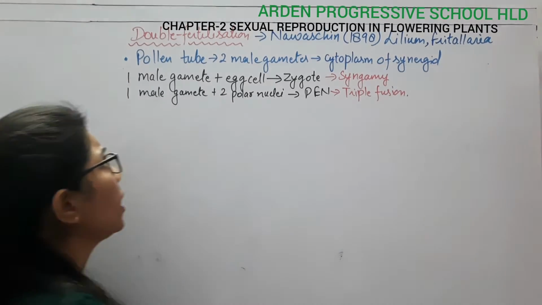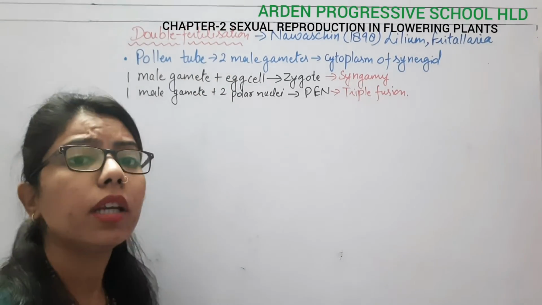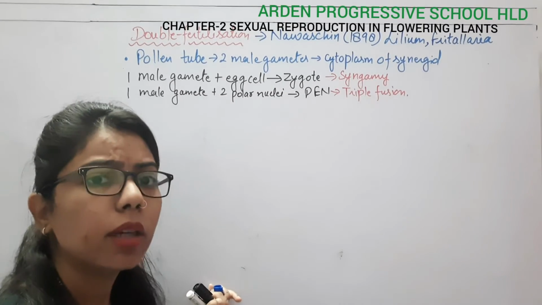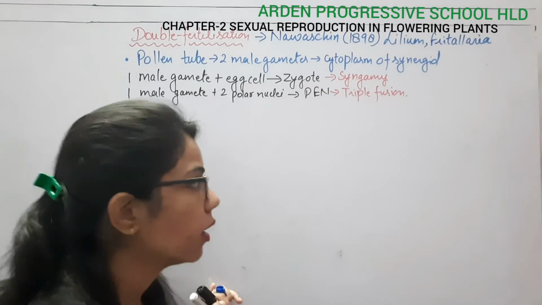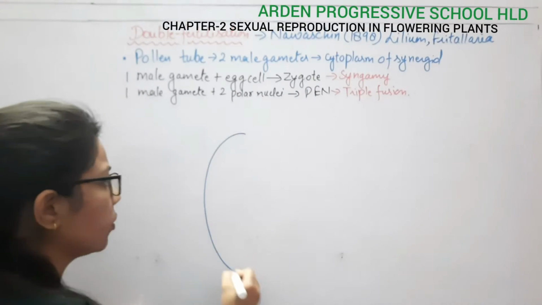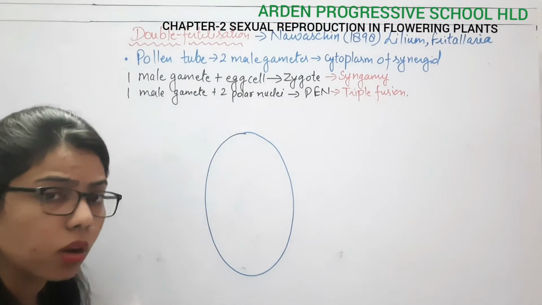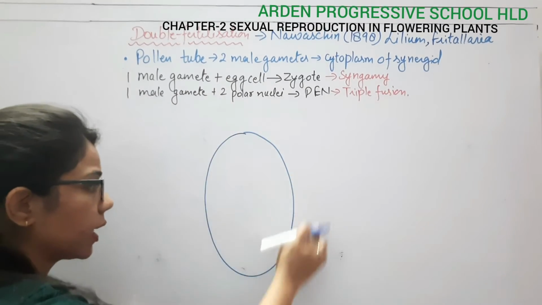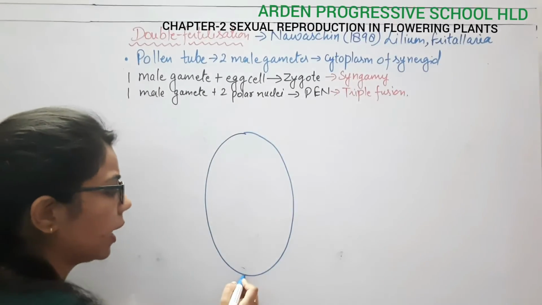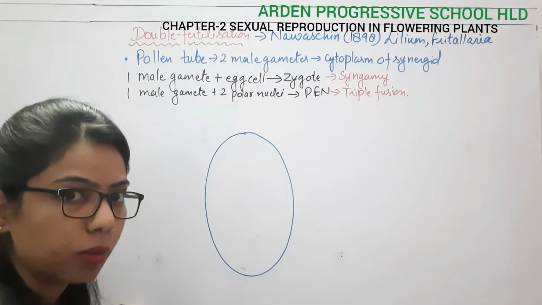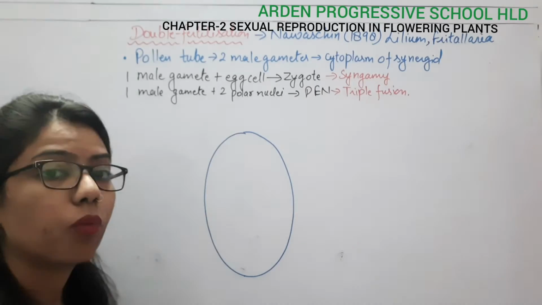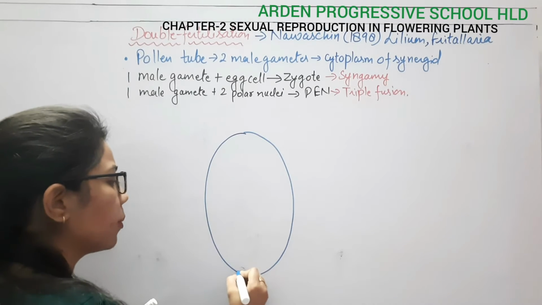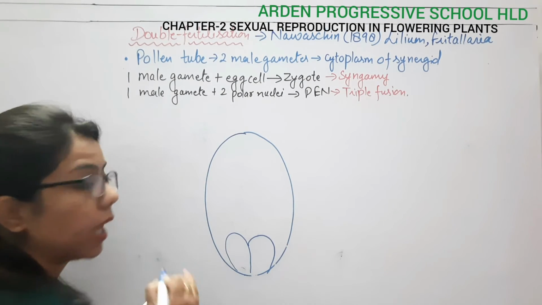So here we have used the term double fertilization because fertilization will take place 2 times. Why? Because we have 2 male nuclei. If I draw the structure of this embryo sac, I have not drawn the integuments. Why? Because we have learned that the embryo sac is covered by the integuments. At the micropylar end these integuments are absent, and through it the pollen tube will enter inside this embryo sac, and in this embryo sac we have the egg apparatus.